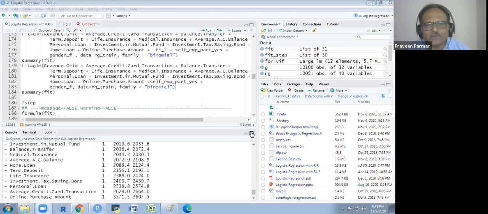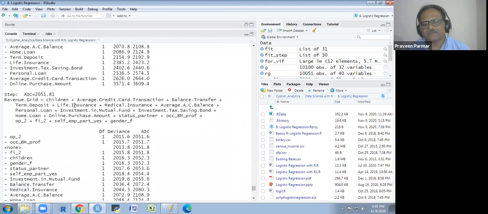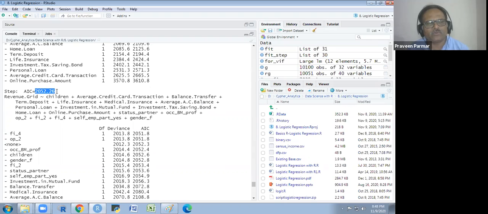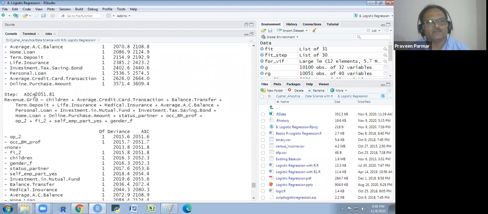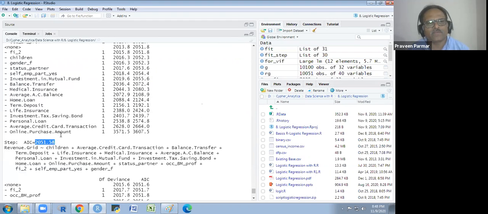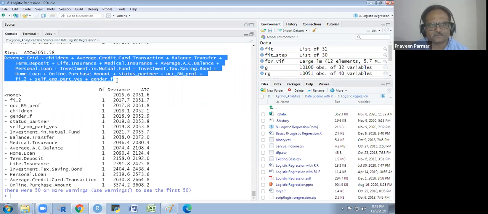So I will tell you a little bit about this. The AIC value, I have explained the formula in that PPT. So it will always decrease: 2052.26, then 2051.8, 2051.58, in this way. So this is the last one. Here they have eliminated a few variables.